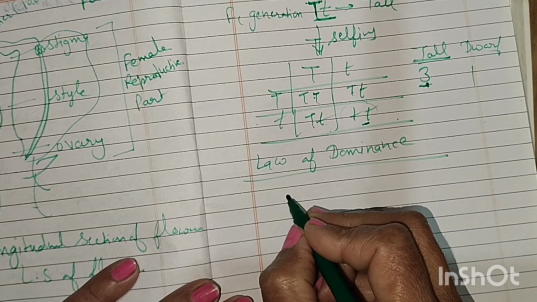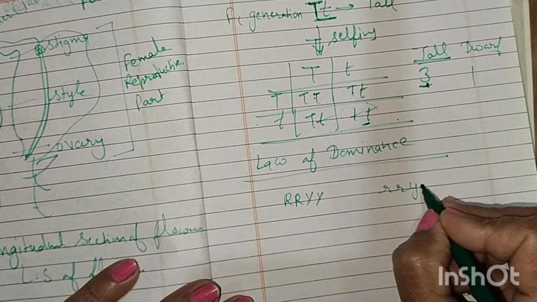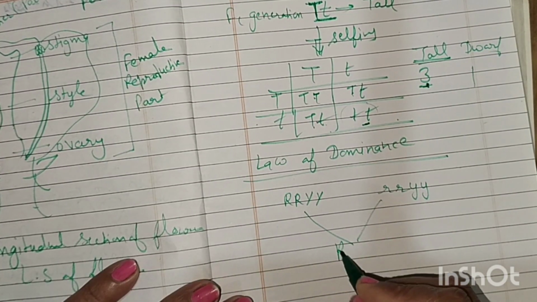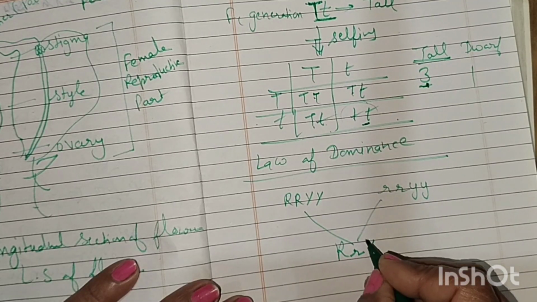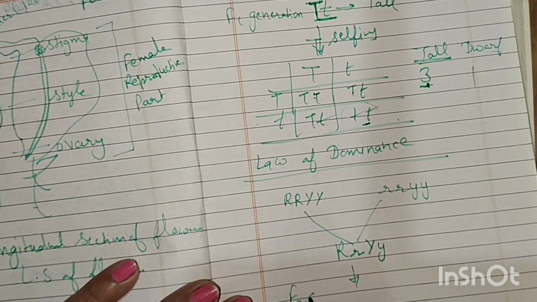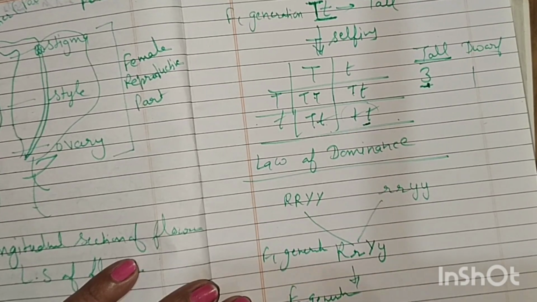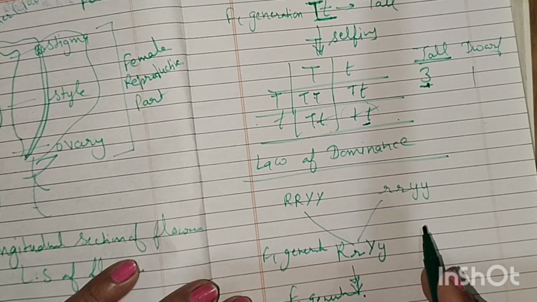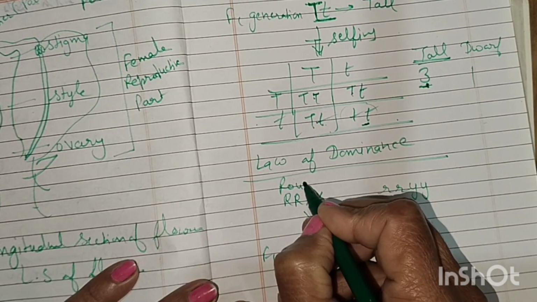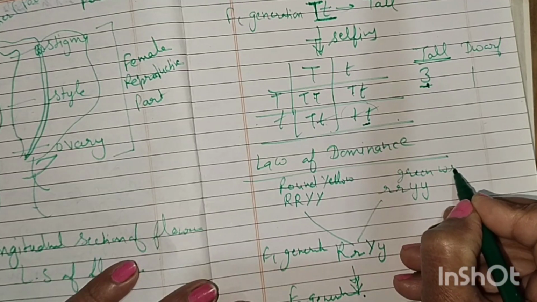In this, Mendel took the round and yellow plant and the green and wrinkled plant. When he crossed them, in the F1 generation he got capital R small r, capital Y small y. This is the F1 generation. And in the F2 generation, when he grew them, the characters are transmitted independently. Characters are assorted independently. These were the round and yellow and green and wrinkled.